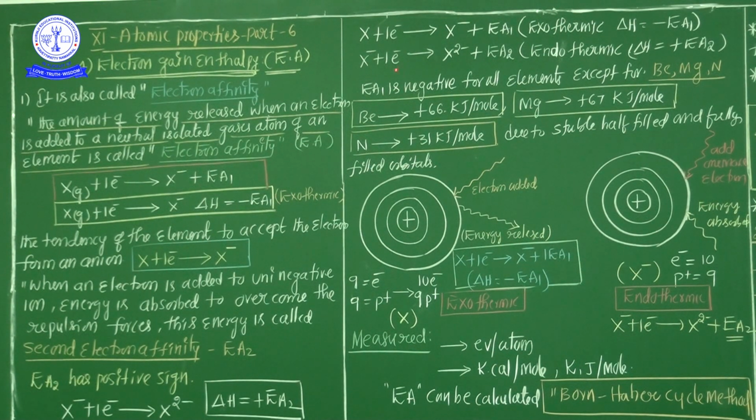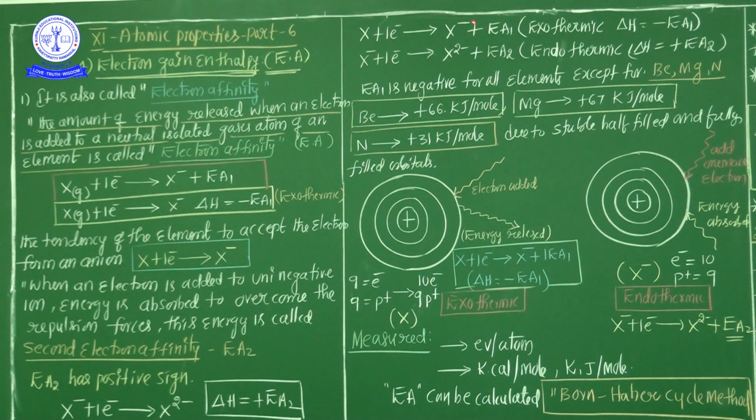Now you try to add one more electron to the uni-negative ion. Energy is not released because an extra electron is already there. For the upcoming electron, more repulsion forces are there, which means the repulsion forces must be overcome, so energy is absorbed.